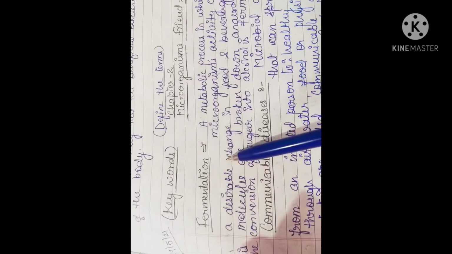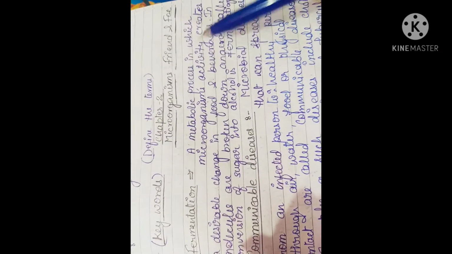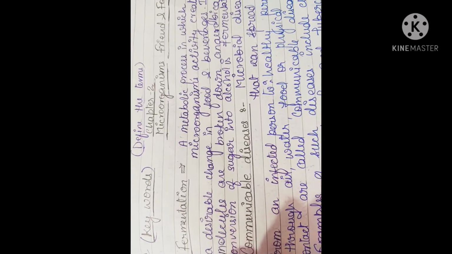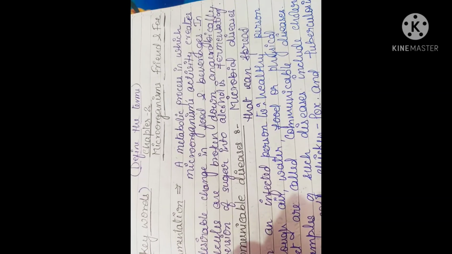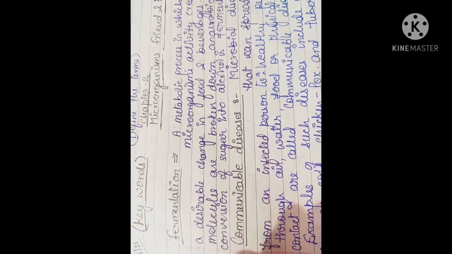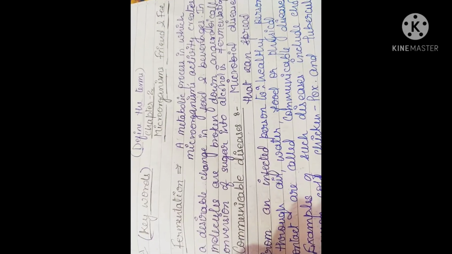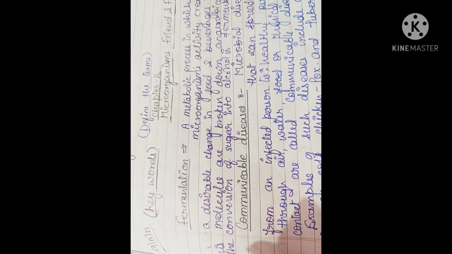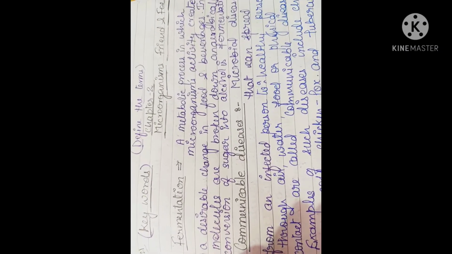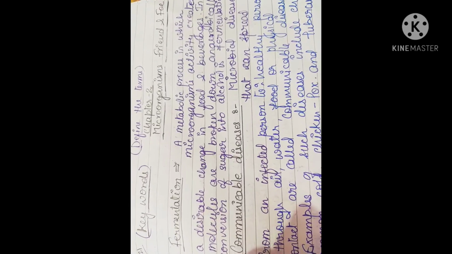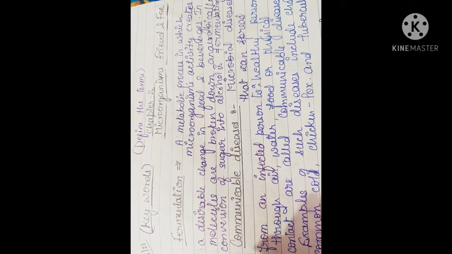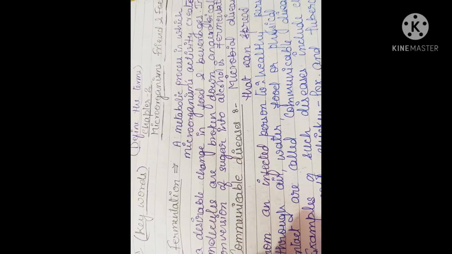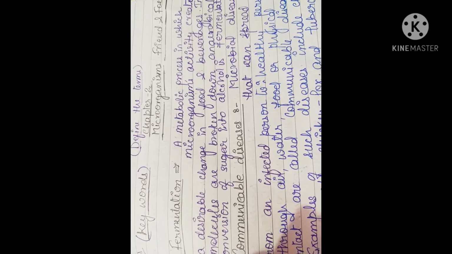The first one is fermentation. What is fermentation? A metabolic process in which microorganisms' activity creates a desirable change in food and beverages. In this, molecules are broken down anaerobically, which means oxygen is not required for fermentation. This is a metabolic process in which microbes are involved, and they change the chemical nature of the food and beverages.